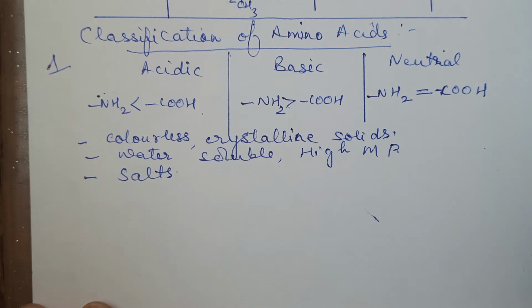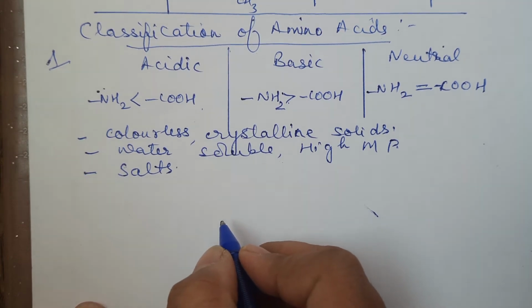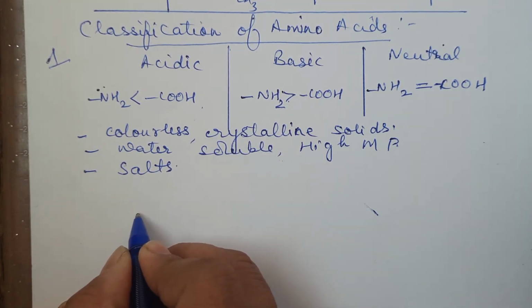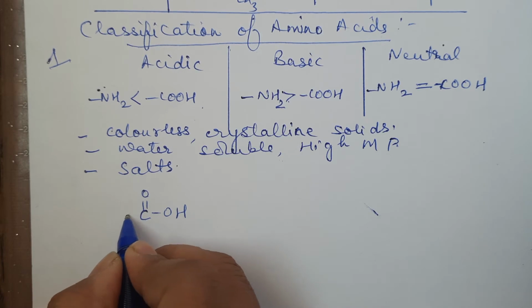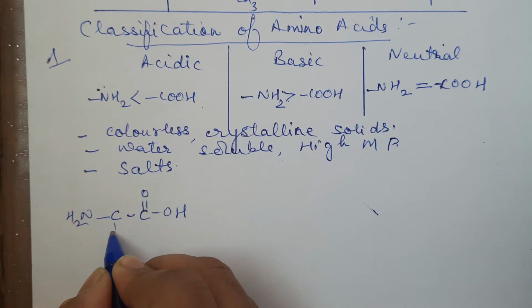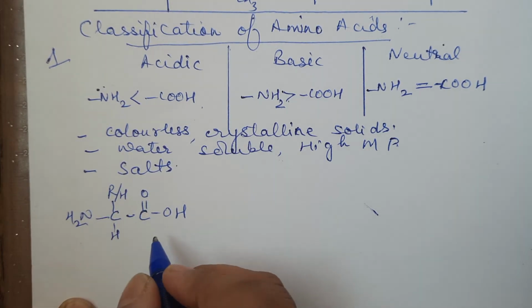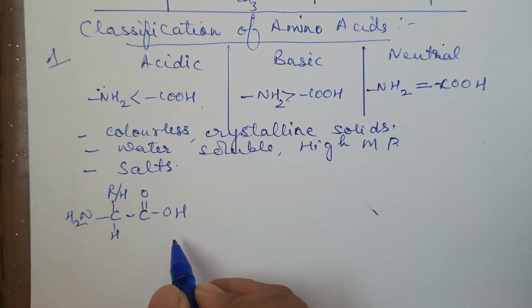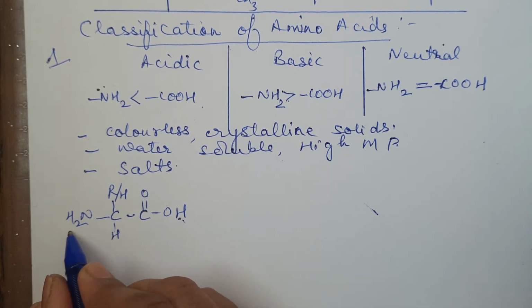Then how salt? Where is the cation or anion in it? For that, children, it's very important we know the structural aspect of it. Just now we wrote that D form, L form. So we will be writing COOH, carboxylic acid group, C, and then you have here NH2, then H, and this was either R or H. Now, in this, the acid has a tendency to liberate H plus. So internally what happens, this H is taken up by this NH2.